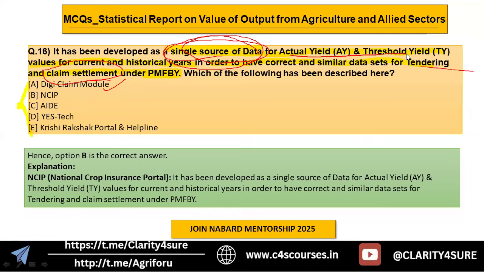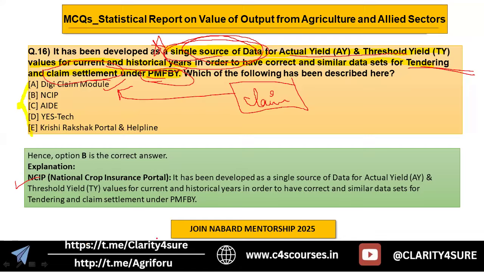Single source of data for actual yield and threshold yield under Fasal Bima Yojana, where all the data related to current and historical years will be available, through which we will be able to go forward with tendering and claim settlement. So the keyword is this one, single source of data under Fasal Bima Yojana. Therefore our answer is NCIP. If they had asked which is the app or portal for claim settlement, you would have gone directly to claim settlement, and then it would have been DigiClaim model. Okay, right. The National Crop Insurance Portal is a single source of data for actual yield and threshold yield.